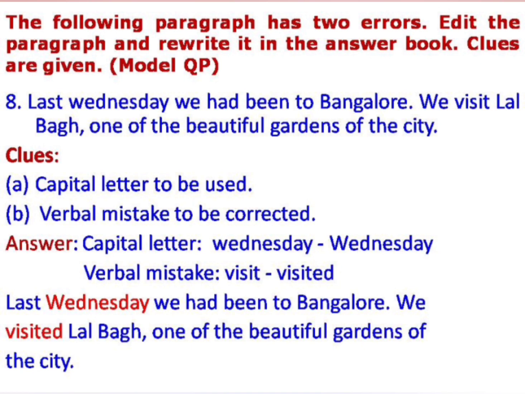So you have to replace small letter w with capital letter W there. In the second sentence, we visit Lal Bagh, one of the most beautiful gardens of the city. Visit to be replaced with visited. After replacing, you have to rewrite the paragraph. Last Wednesday, we had been to Bangalore. We visited Lal Bagh, one of the most beautiful gardens of the city.